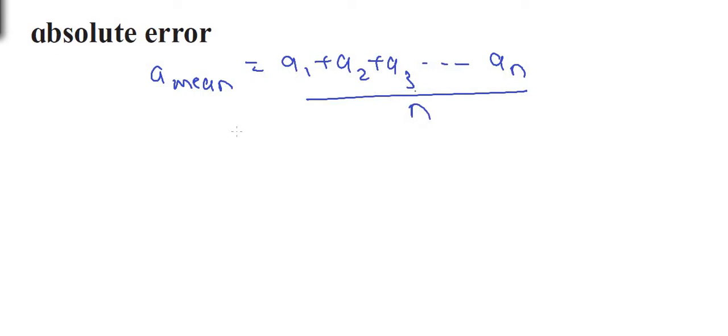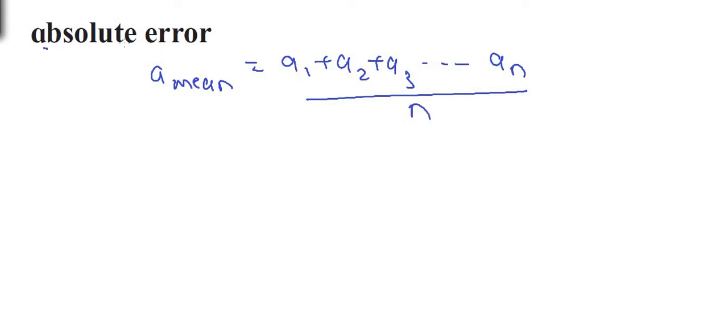Now we know that the mean value is given as A mean is equal to the sum of all the readings, A1 plus A2 plus A3 up to the last reading AN, divided by the total number, that is N. Now let us estimate the error.